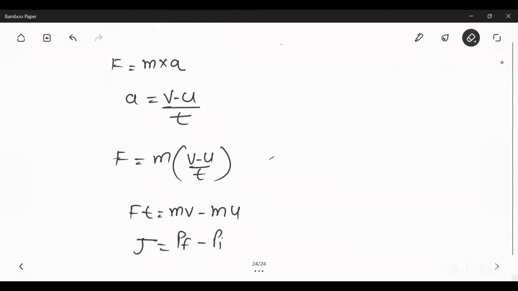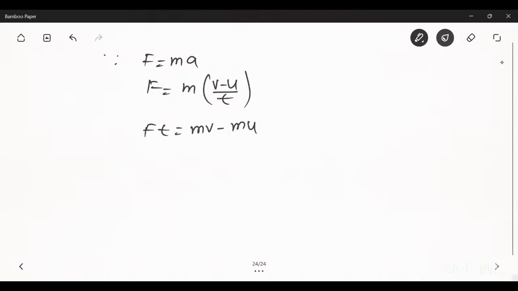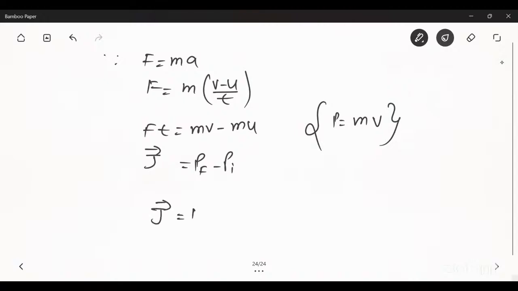Now see the proof of the impulse momentum theorem. We know that force is equal to mass into acceleration, and acceleration is change in velocity upon time, m(v minus u) by t. Now cross multiply, Ft is equal to mv minus mu, and we know that momentum is the product of mass and velocity. So p final minus p initial is equal to impulse. So J is equal to change in momentum. That was your impulse momentum theorem.